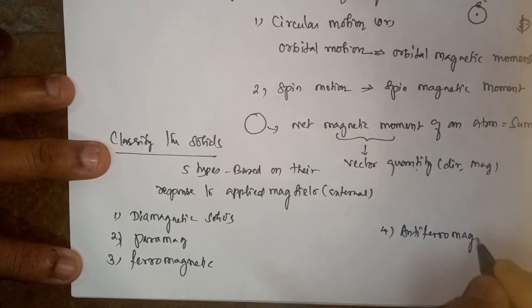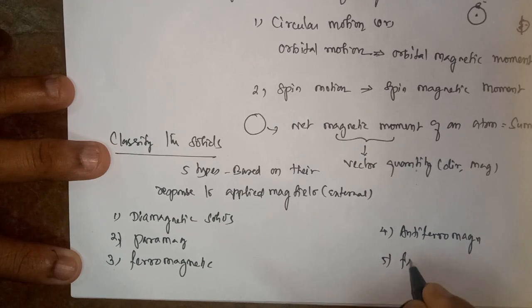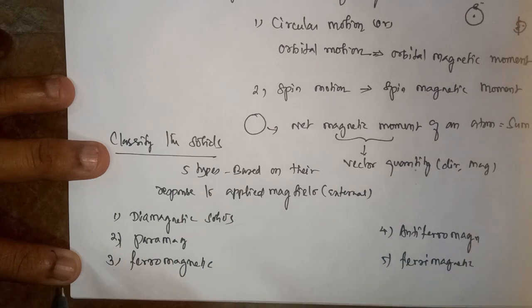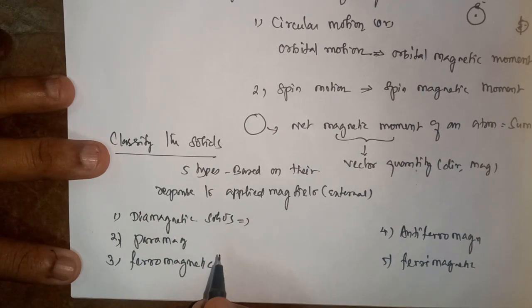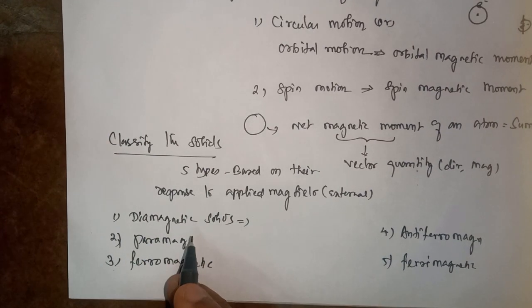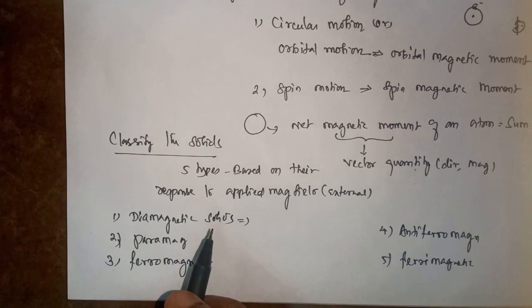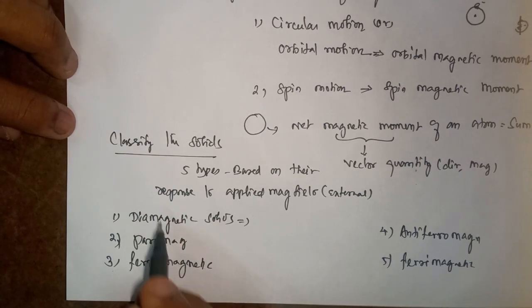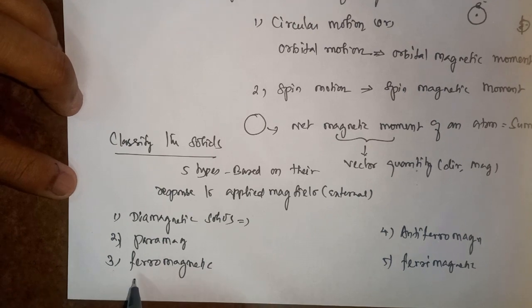The fifth one is ferrimagnetic. I will only briefly explain diamagnetic and paramagnetic. Here we are going to see ferromagnetic, antiferromagnetic and ferrimagnetic.